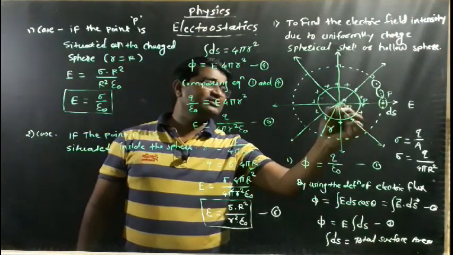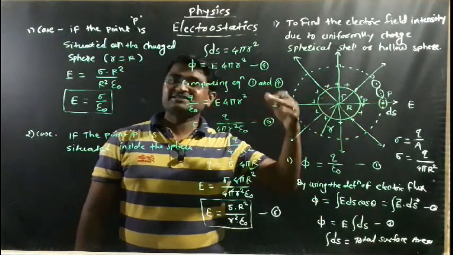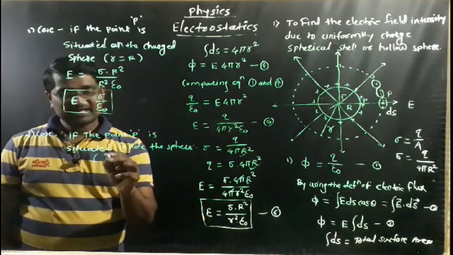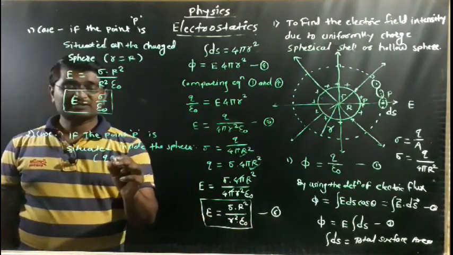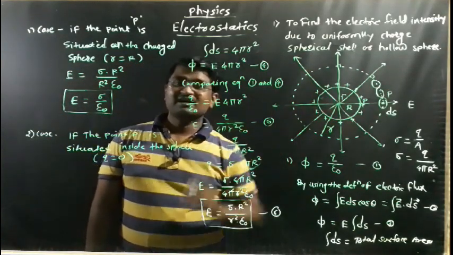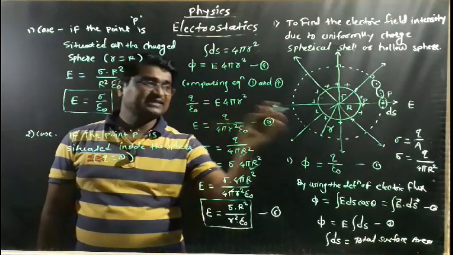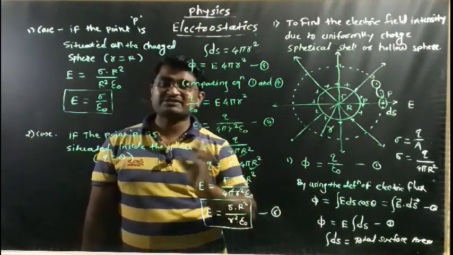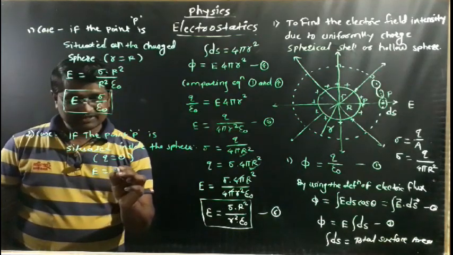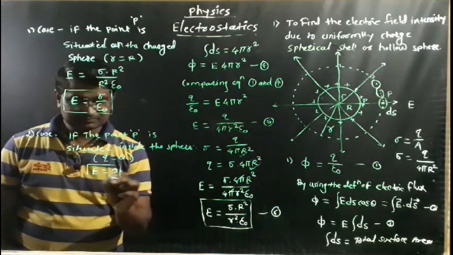Let's see, this point will be shifted and it will be here inside the charge sphere. But actually we know that inside the sphere there is no charge situated; the charge is situated just outside the sphere. So inside the sphere there is no charge, which means no electric field is produced. So inside the charge sphere the electric field is equal to 0.